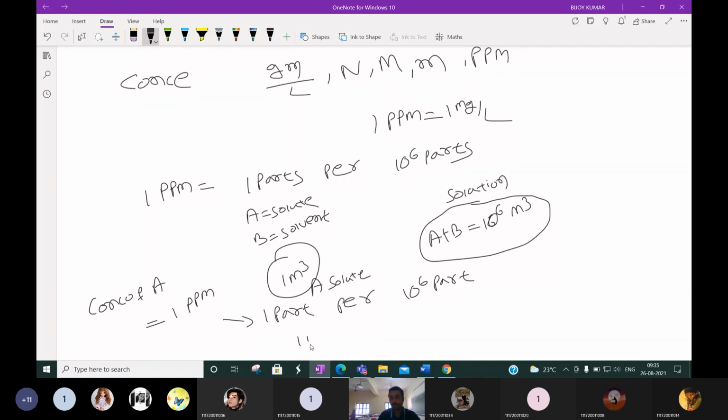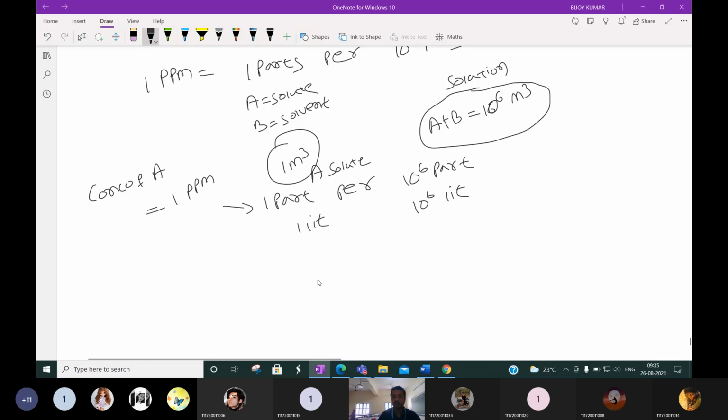Or we can say 1 liter of something present in 10 to the power 6 liter. Or 1 gram of A is present in A plus B, that is 10 to the power 6 gram, that we call 1 ppm. So how to convert ppm to gram per liter? 1 ppm is equal to 1 milligram per liter.